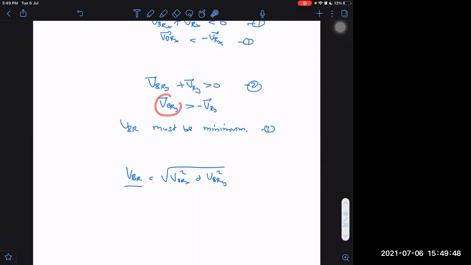Then VBR will become minimum if both its components are minimum. What is the minimum possible value of the first component? It depends on the VRX value, right? Yes, sir. But I want this to be minimum possible.